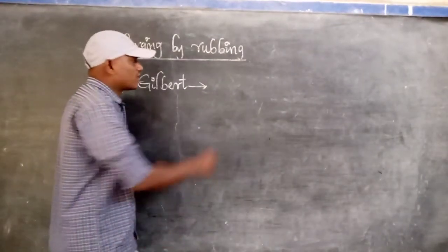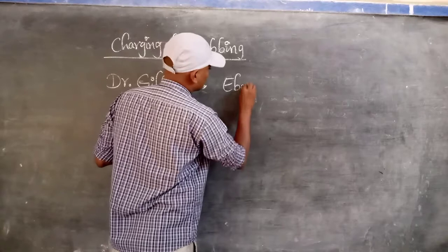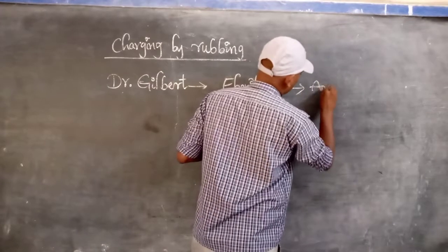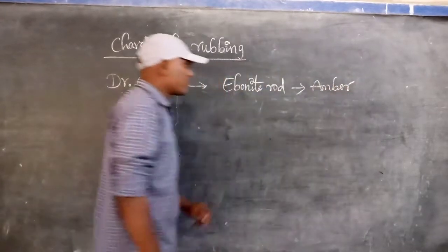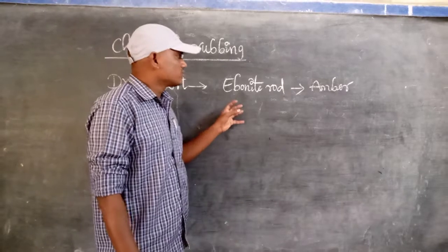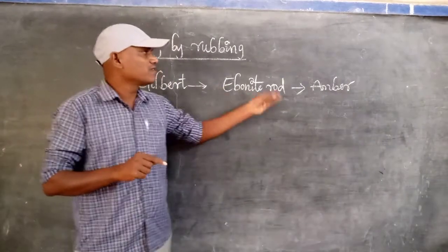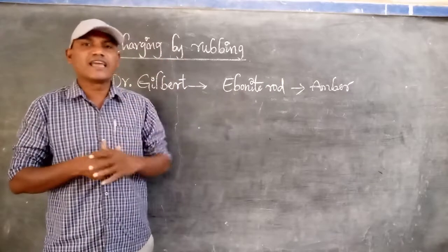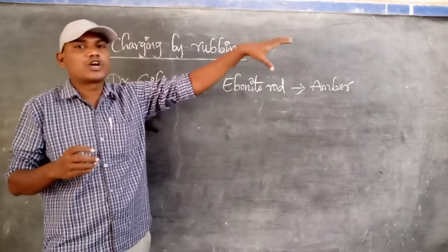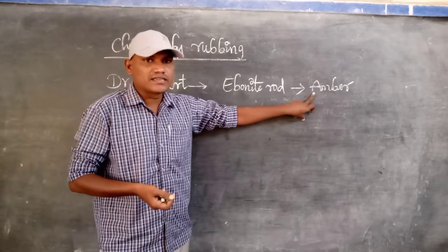What is that? He took ebonite rod and amber. So he took two materials. One material is the ebonite rod, another one is amber or cat's skin. Amber is said to have negative charge according to the Greek.